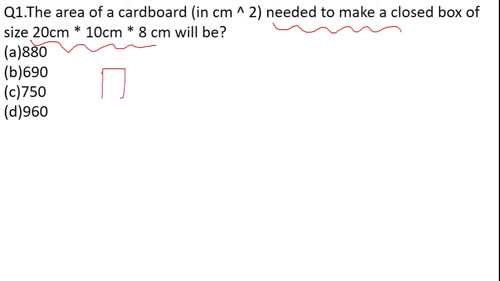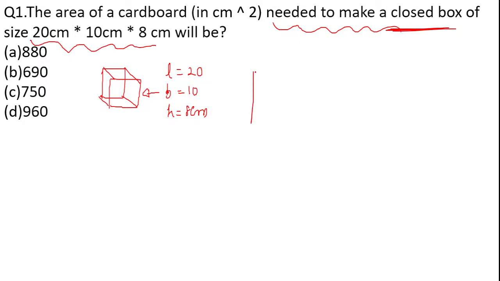For example, this is one box, and the length, breadth as well as the height of the box is mentioned. So length 20 centimeter, breadth 10 centimeter and the height is 8 centimeter. These are the dimensions of the boxes. Now we have to enclose these boxes in a cardboard.